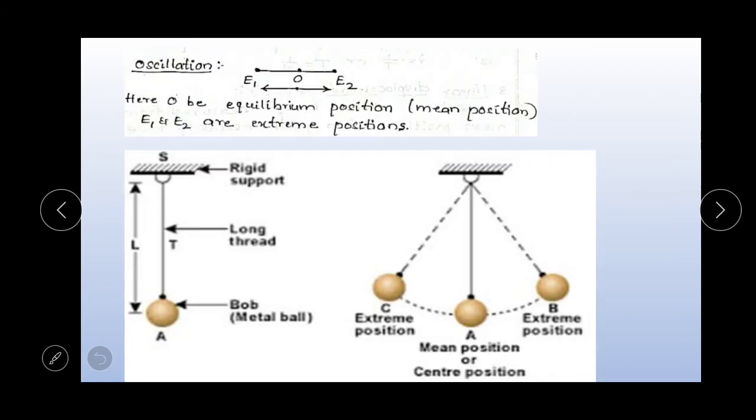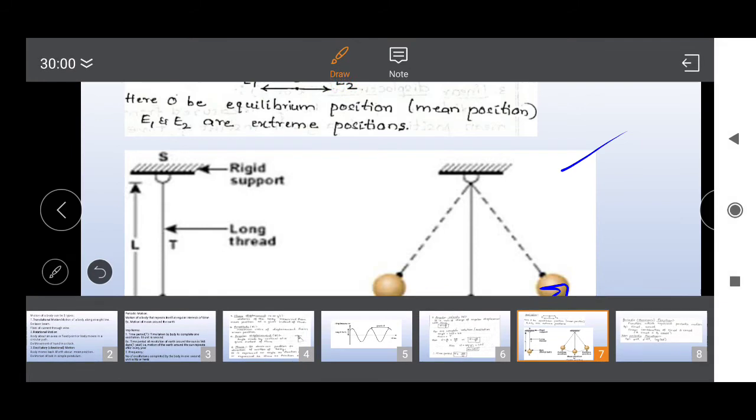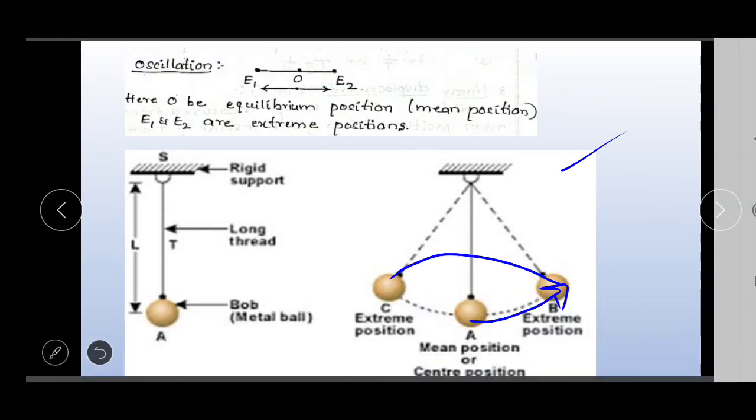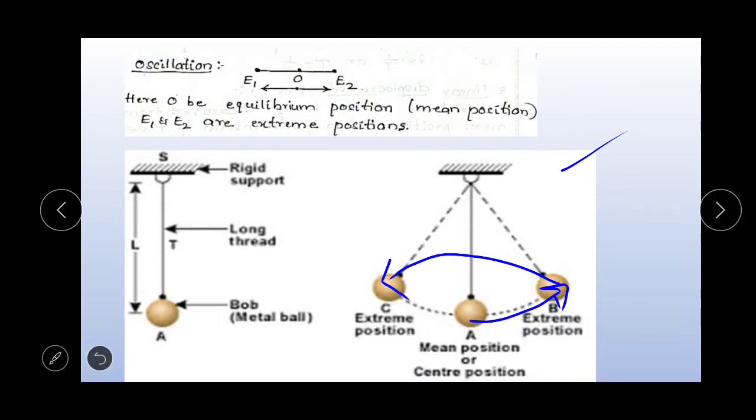So in this diagram, this is oscillation. Here the object moves to either E1 or E2. The object moves from the mean position to one of the extreme positions, then from that extreme position to the other extreme position, and finally back to its mean position. It forms one oscillation.